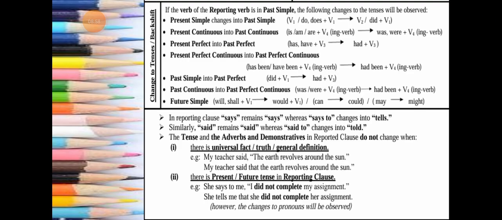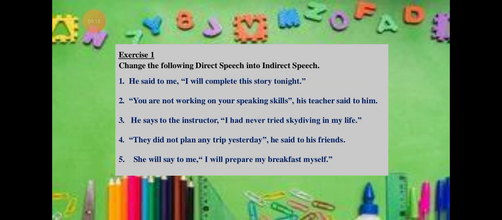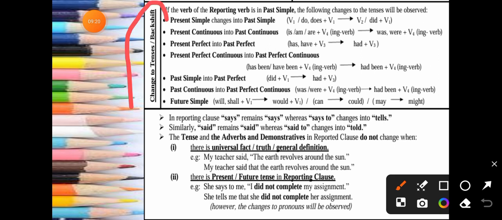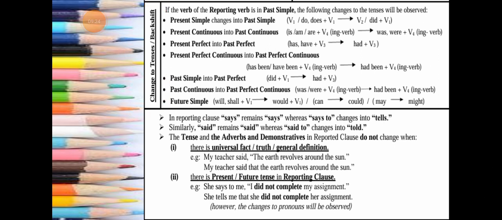Then something that's very important: tense change, or backshift. This is one of the most important things that you need to know. If the reporting verb is in past simple, then the following changes to the tenses apply. Let me show it to you. From here till here, these changes only occur if the verb of the reporting clause is in past tense. Once it is "said", otherwise no. So what changes do we make if the reporting clause is in past tense, that means "said"?